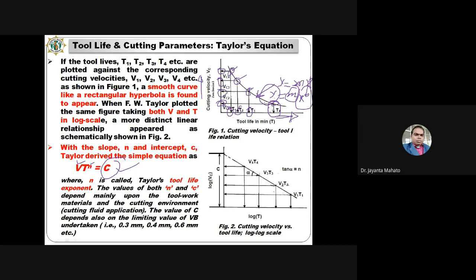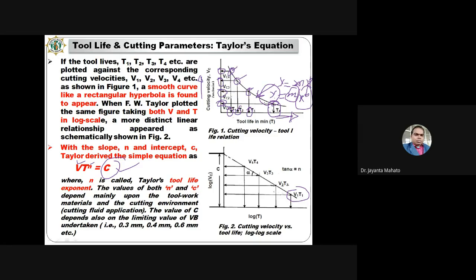Now I am taking another 4 minutes to complete it. Just like this, if you multiply V1 T1, this is a constant value; V2 T2 is a constant value; V3 T3 is a constant value.